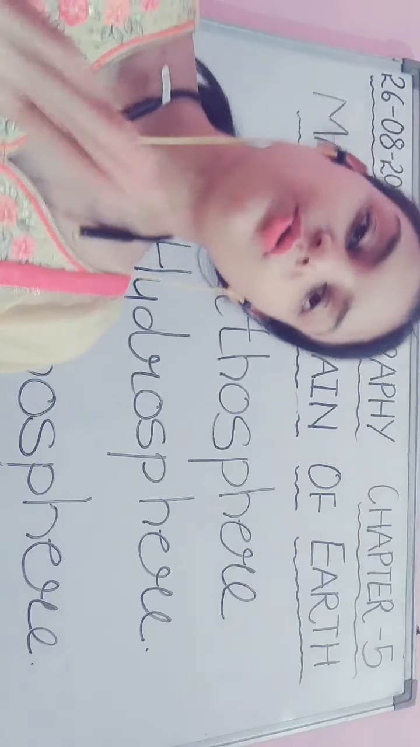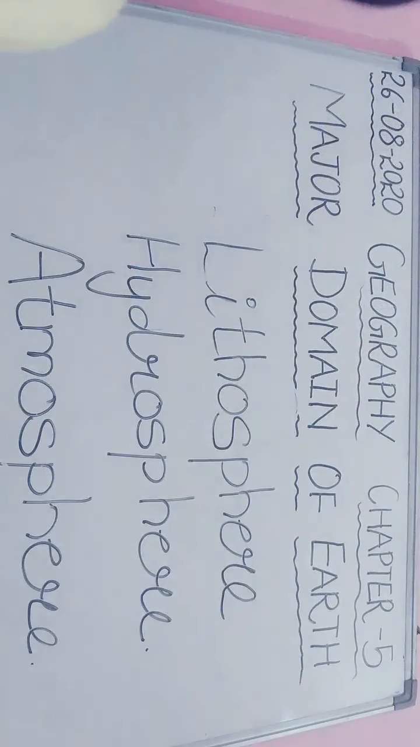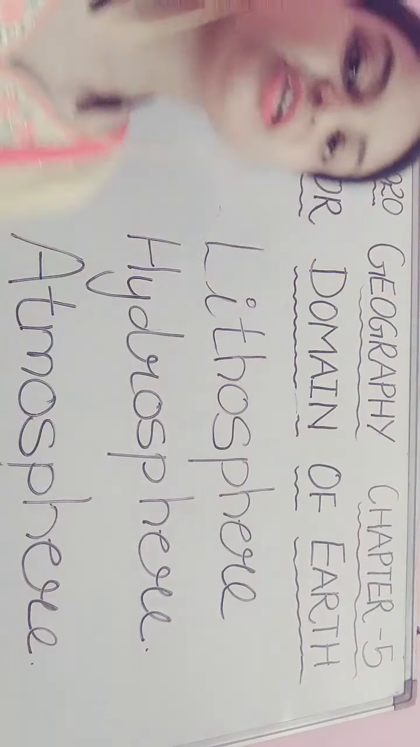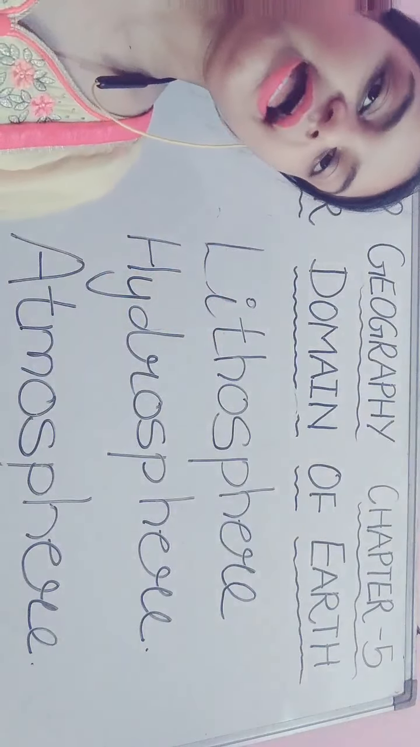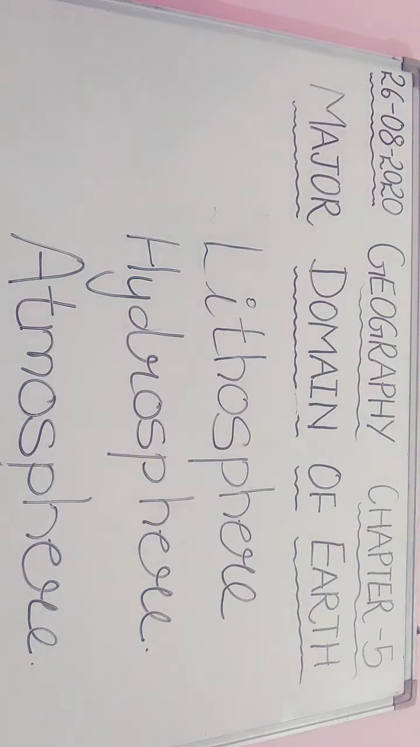See students, I told you the solid portion of the earth is known as the lithosphere. Now it comprises all the rocks and the minerals that are found in the earth's crust and the soil also. There are two major divisions of the lithosphere. First is the continents and the second is the ocean basins.